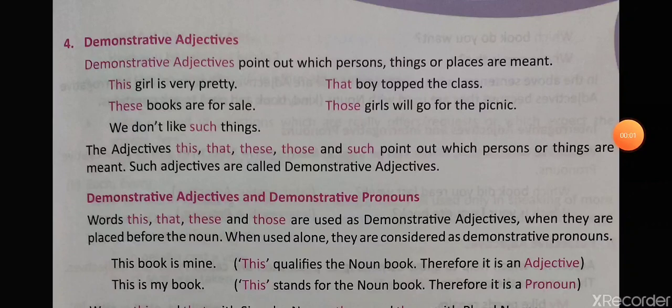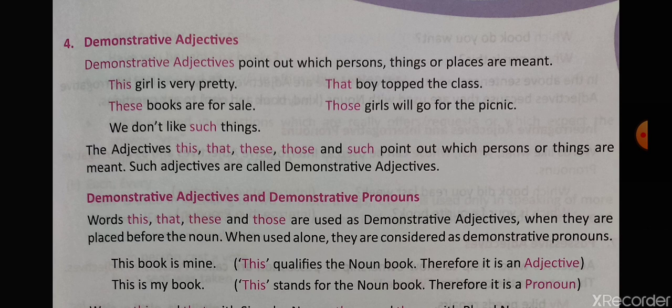Next is demonstrative adjectives. What is the meaning of demonstrative? When we demonstrate a thing, when we tell about the thing by pointing it out. For example, if I have drawn a diagram on the blackboard and I am explaining that diagram to you, I will always point out the thing that I am explaining. So this is how I demonstrate it.